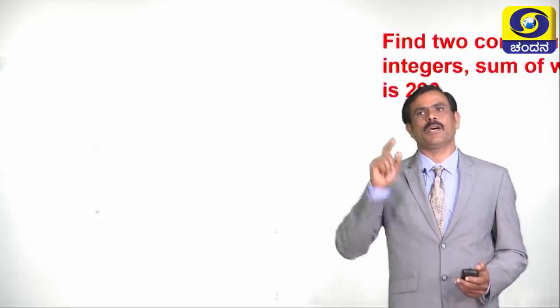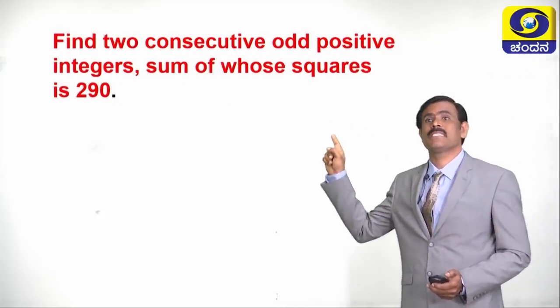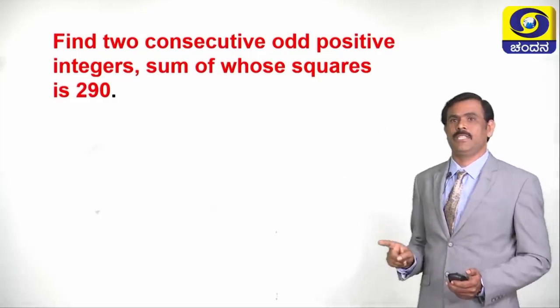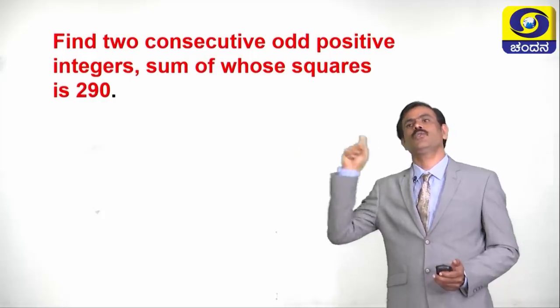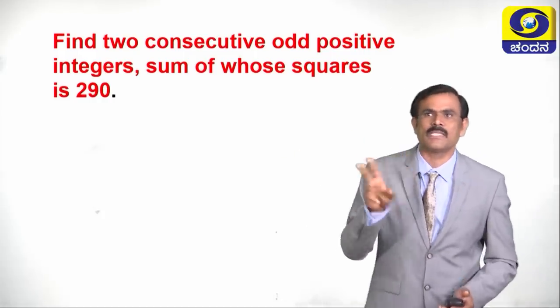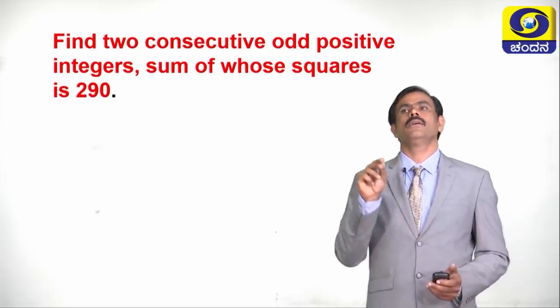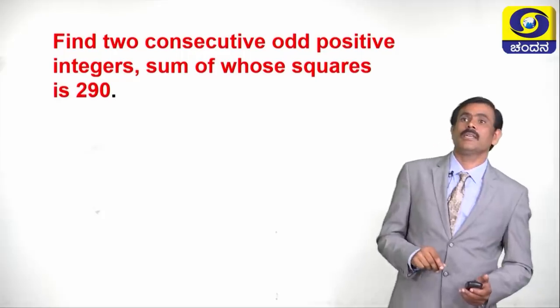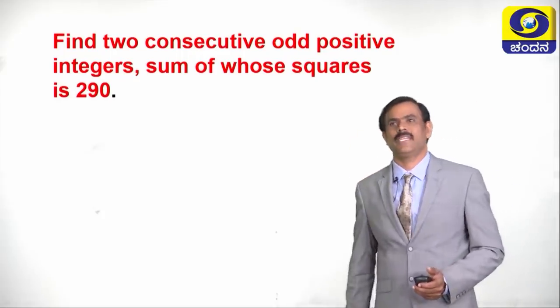Children, see the problem. What is the problem? Find two consecutive odd positive integers, sum of whose squares is 290. What is the problem? Here they have given two consecutive odd positive integers. We have to find which are those integers and what is the condition? Sum of whose squares is 290.